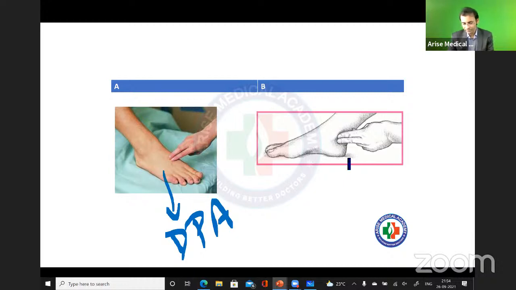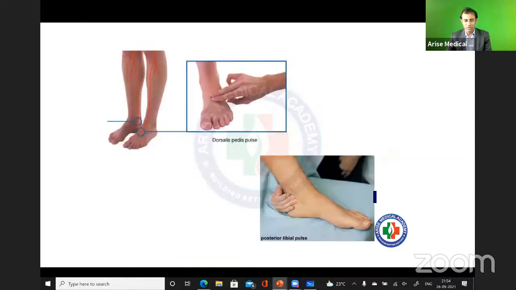What about B? B में बताओ, B में क्या है? Very good. What about B? B is the posterior tibial artery. Okay. I hope this is clear to all of you. आगे बढ़ते हैं. चलो ठीक है.